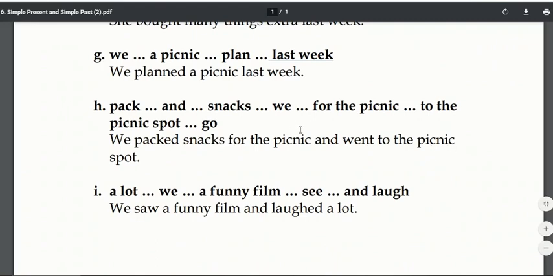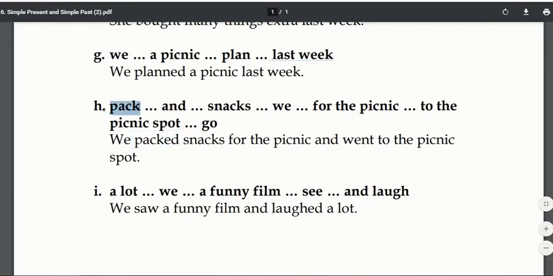Now you must be thinking there is no word related to went in the question. Went means what? गए. We went. That means हम गए. Now there is no word over here, but it is over here. Go means what? जाना. What is the past tense of जाना? गए. That means went.